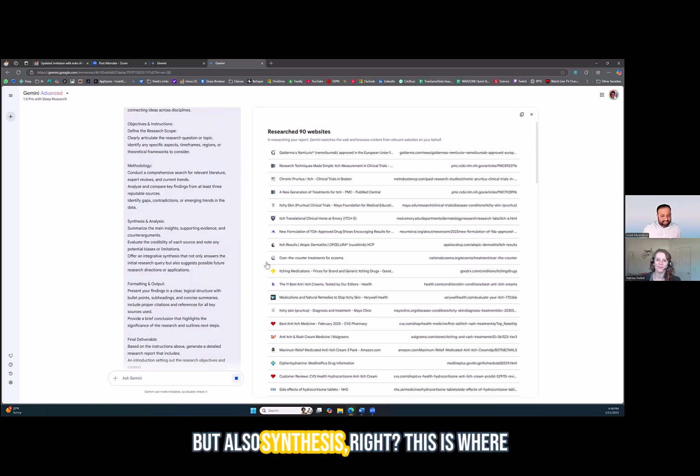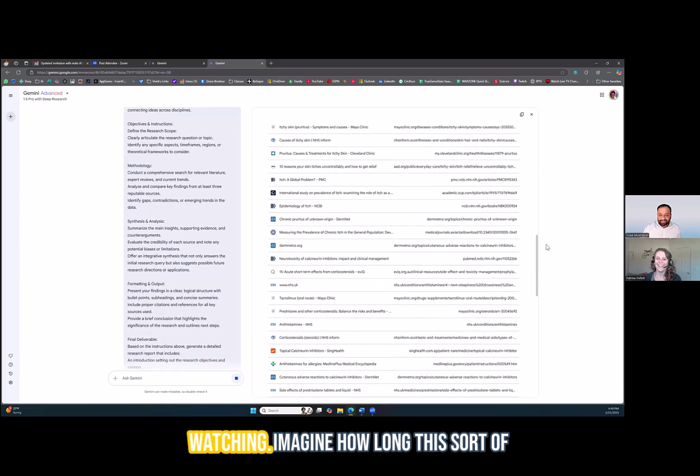But also synthesis, right? This is where the deep research tool really shines, that it aggregates all of these websites. You're already seeing on the right, it's reading through 90 websites right now. So crazy. That's our graduate helper right now watching.